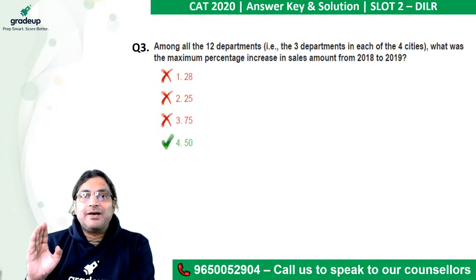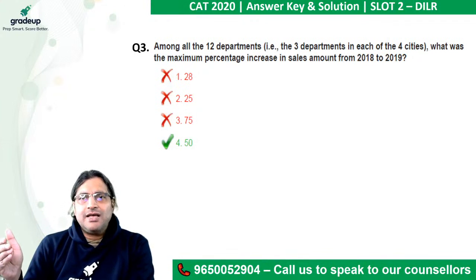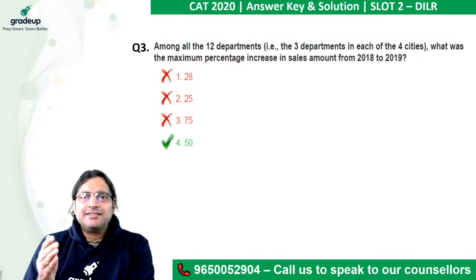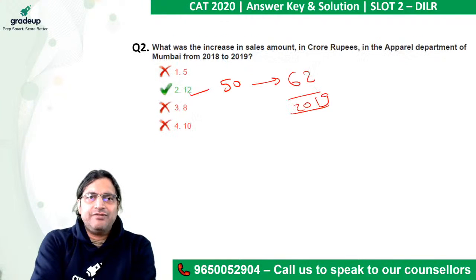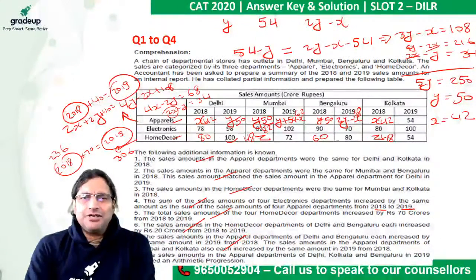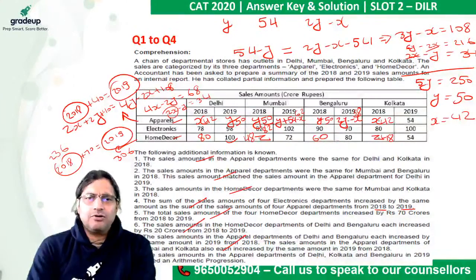Among all 12 departments, of course, there are 3 departments in each of the 4 cities: apparel, electronics, and home decor. 4 into 3, 12. What was the maximum percentage increase in the sales amount from 2018 to 19? Again, we need to go back to this. 42 became 50, 50 became 62, not much. Again, 50 became 58 and 42 became 54, not much. 78 became 98, okay, 82 became 102, all right, slightly less than 25%. 90, oh, reduced. 80 became 100, 25.